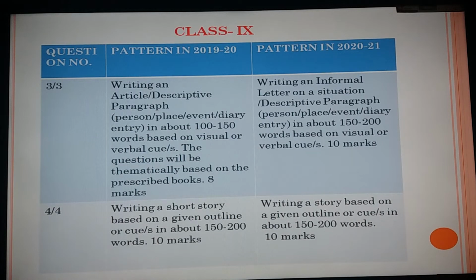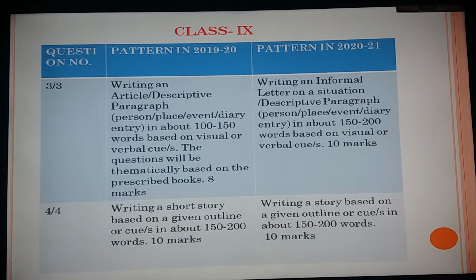Coming to question number 3. Question number 3 and question number 4 are the writing part. This writing part varies between classes 9 and 10, so we have taken class 9 first. In class 9, earlier in 2019-20, question number 3 was writing an article or descriptive paragraph: person, place, event, diary entry. More important, the word limit was 100 to 150 words, and the marks allotted to this question were 8 marks.